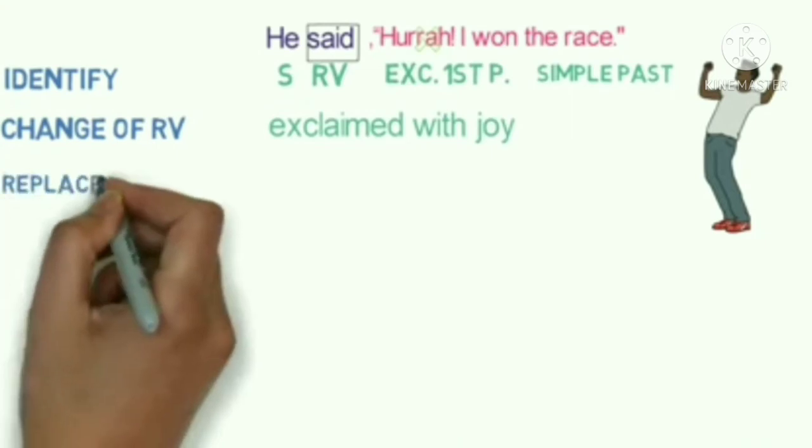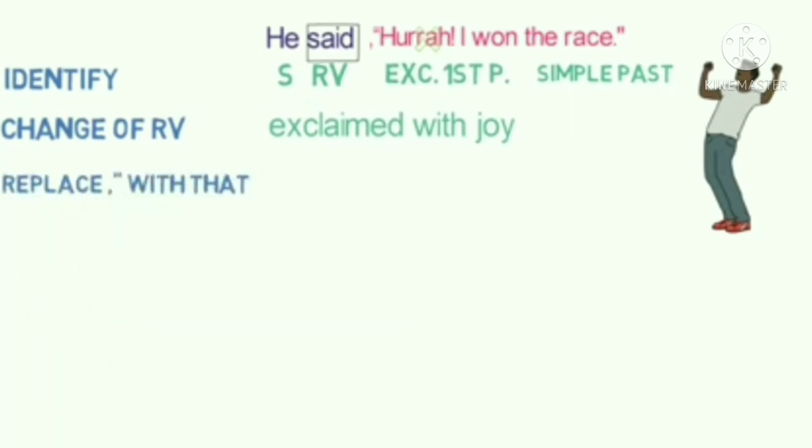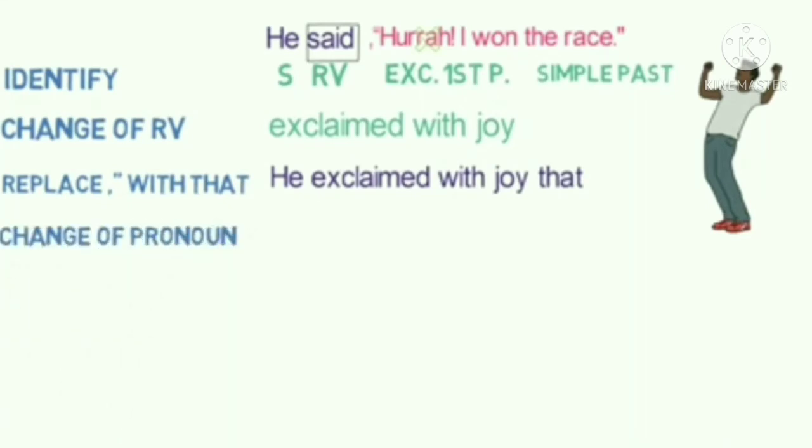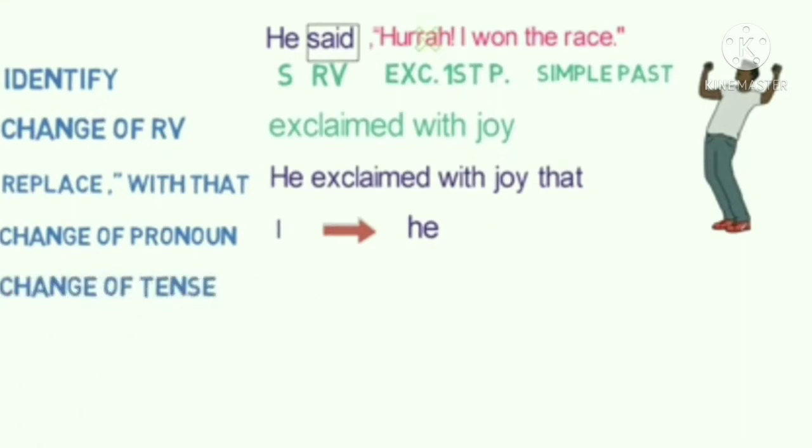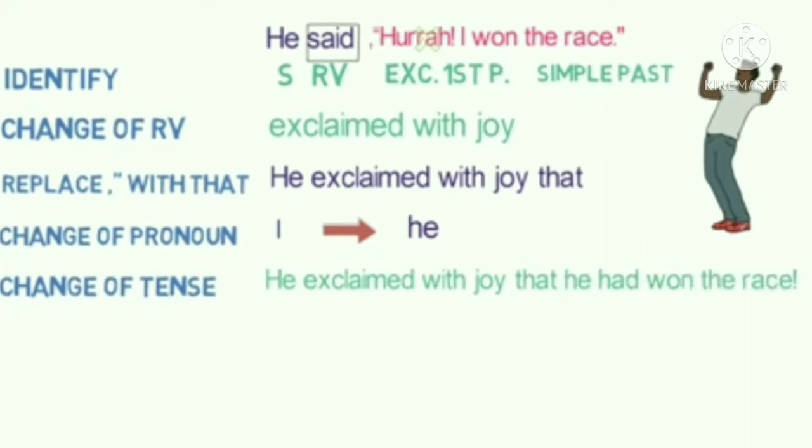Step 3 is to replace the comma and the inverted quotes with that. So the sentence will go as he exclaimed with joy that. Fourth step is change of pronoun. Here the pronoun I will be changed to he, as we have learned the first person changes to the subject. The fifth step is change of tense. Here simple past gets converted to past perfect. So the sentence will go as he exclaimed with joy that he had won the race.